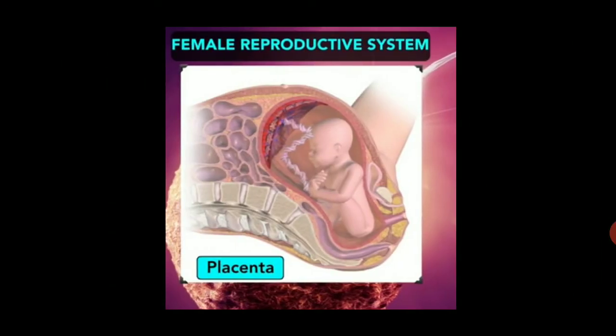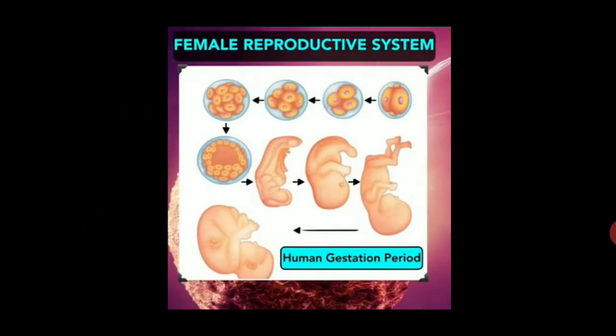The female reproductive system contains a very special part, that is the placenta. The embryo gets nutrition from the special tissue which is called the placenta. Till 9 months, this embryo develops into a fetus within the mother's body. After 9 months, when the child is fully developed, due to muscle contraction, the baby is born from the uterus.